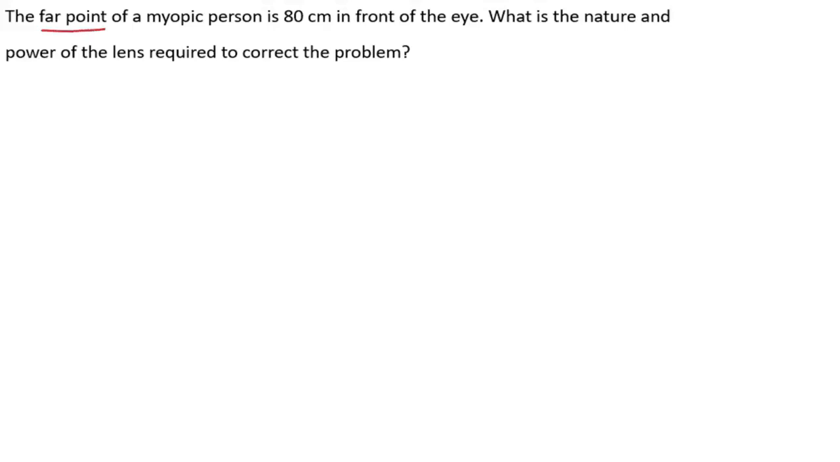The far point of a myopic person is 80 centimeter in front of the eye. What is the nature and power of the lens required to correct the problem? So in this question we need to find two things, that is nature and power. So the person is a myopic person. Let's draw an eye.